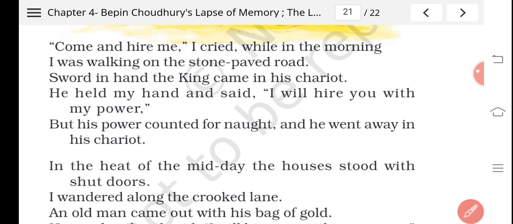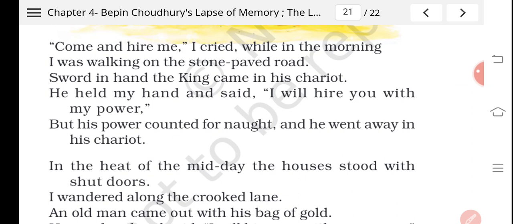We'll see what the deep meanings of these words are. Crooked lane here symbolizes the hard and difficult path which the poet was traveling on. Stone paved road symbolizes the hard and difficult path as well.